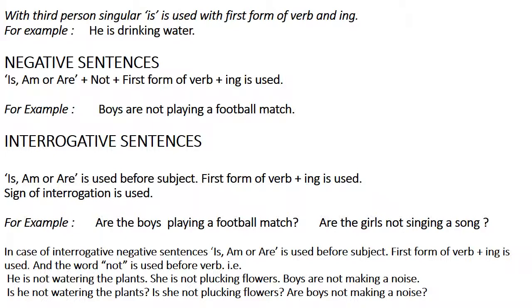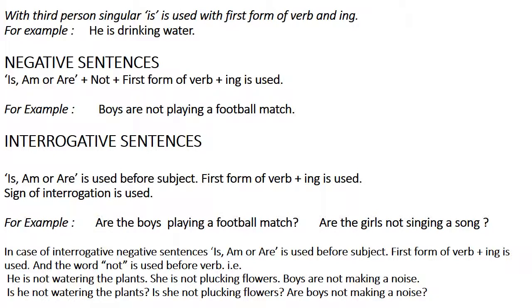Negative sentences: is, am, or are, and not, and the first form of verb and ing are used in these sentences. For example, boys are not playing a football match. I am not playing a football match. He is not playing a football match. You are not playing a football match. They are not playing a football match.